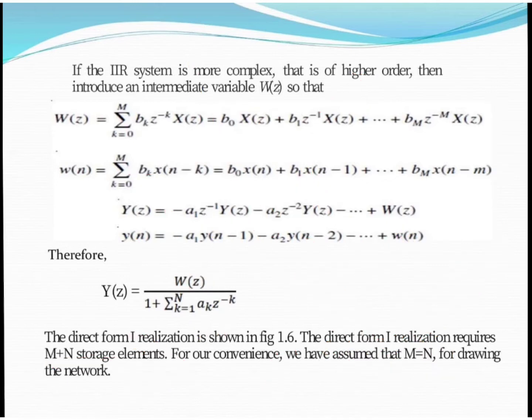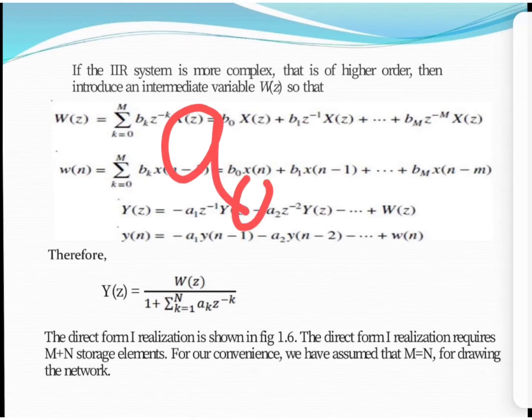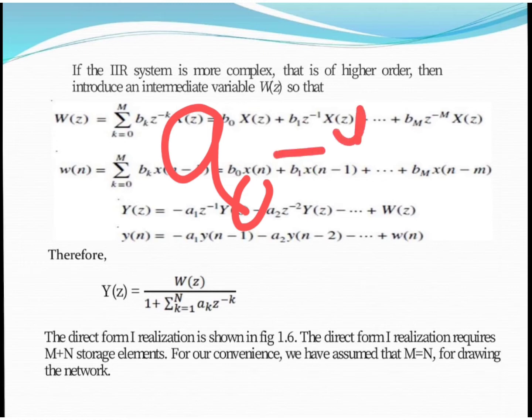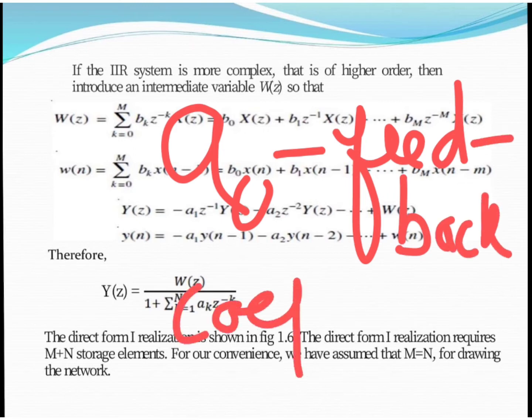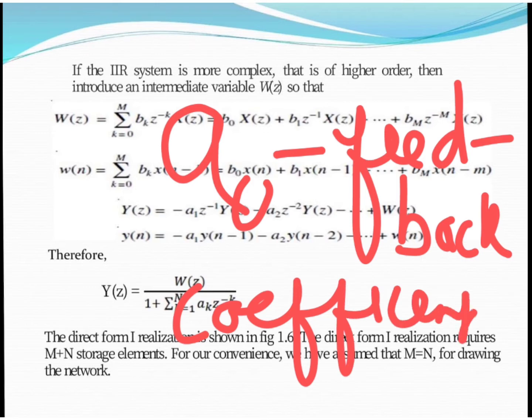Now, as we know, the a coefficient is a feedback coefficient, and hence its path must be like this, from right to left.